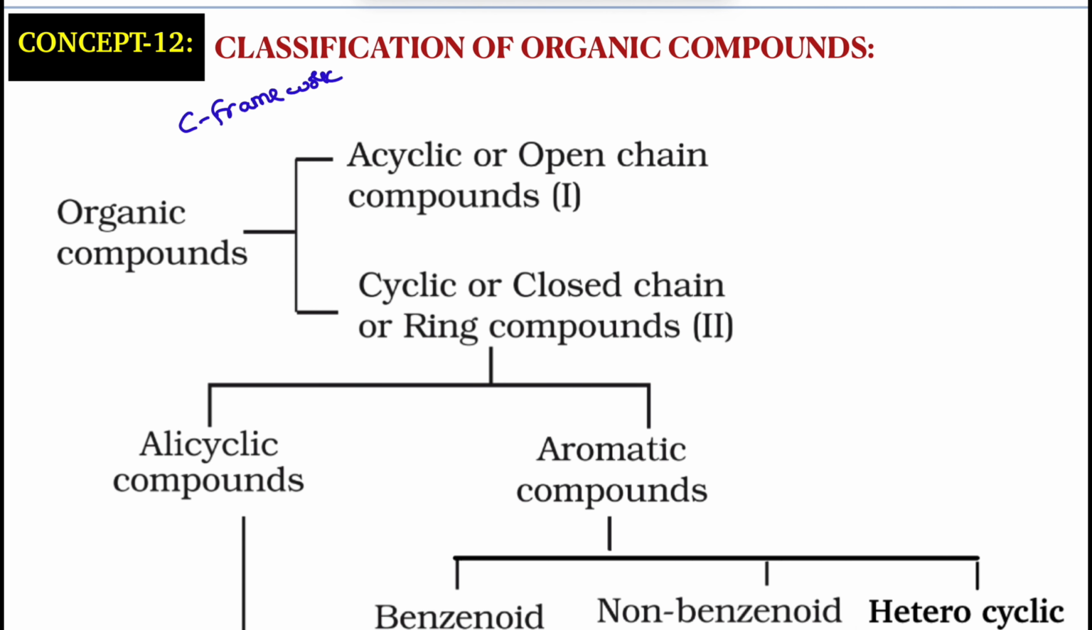The second category, cyclic, also known as closed chain or ring compounds. So the carbon framework, if you observe, will be a closed chain, whether it is a 6-membered ring or 5-membered ring or 4-membered ring, whatever it may be. Carbon chain is closed.